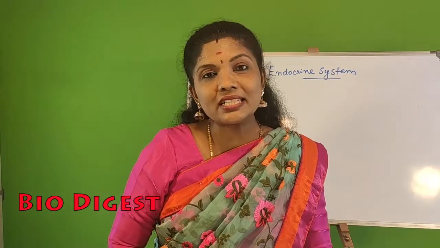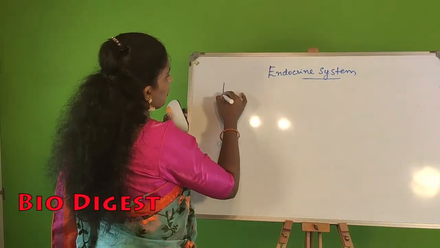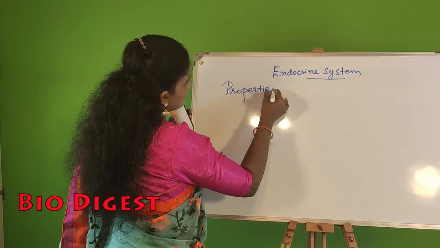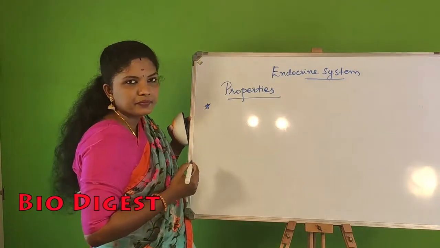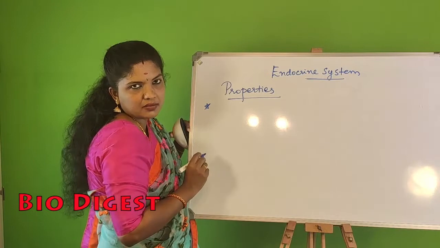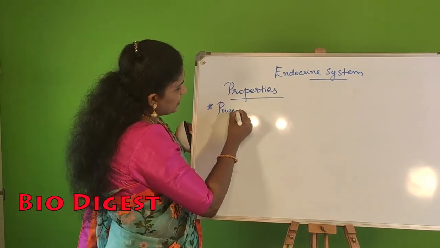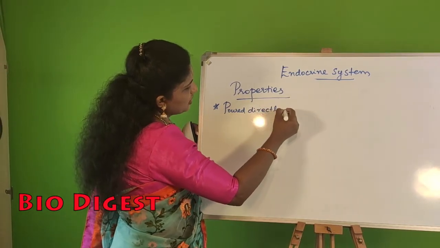Now let us see what are the general properties of hormones. Okay, so properties. First point. Hormones are secreted by the glands and are poured directly into the blood.